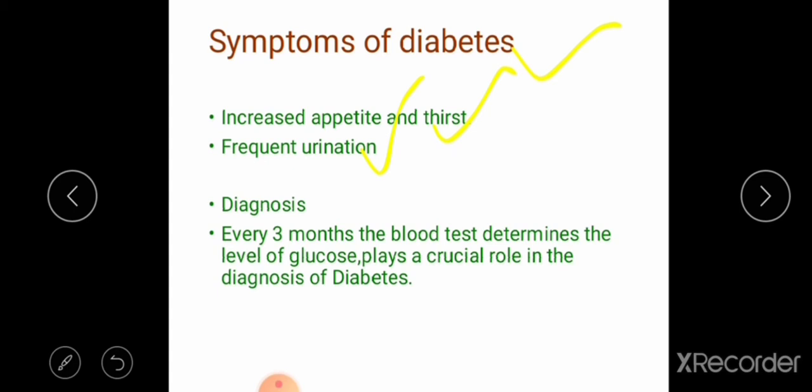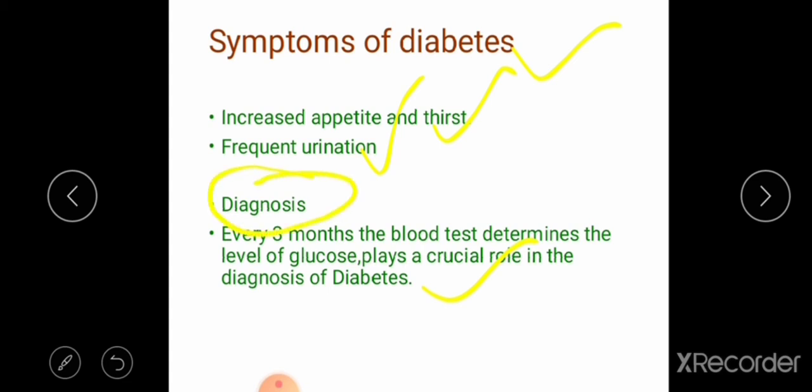Now, how can we diagnose a person suffering from diabetes? Yes, every 3 months the blood test determines the level of glucose, which plays a crucial role in the diagnosis of diabetes. Every 3 months the patient should go for a blood test, then only will he understand whether he has diabetes or not. So this is one way to diagnose diabetes.